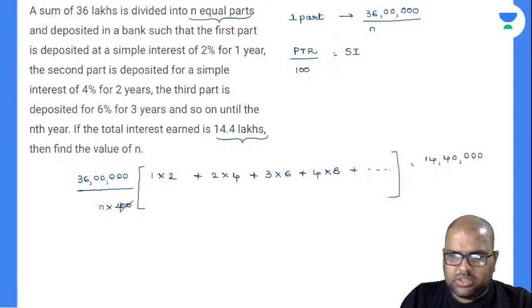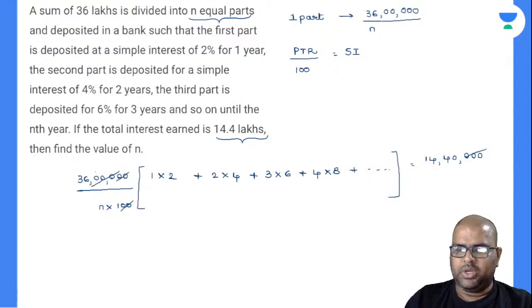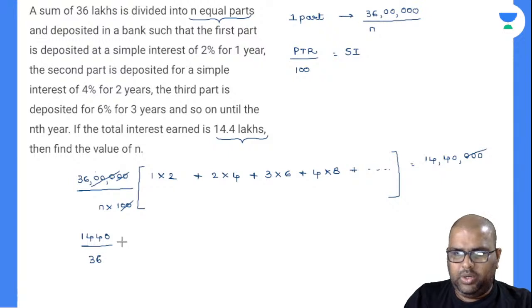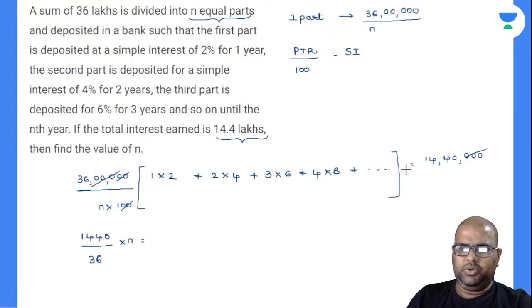Chalo, I'll cross off these 2 zeros. Now here 1, 2, 3 zeros and here also 3 zeros. So finally this becomes 1440 divided by 36 into n. Am I right or wrong? N is equal to, now how much is this? 1 into 2 plus 2 into 4 plus 3 into 6 plus 4 into 8.